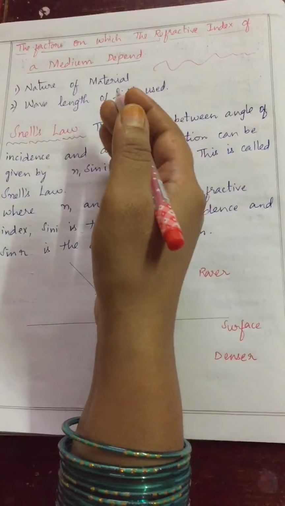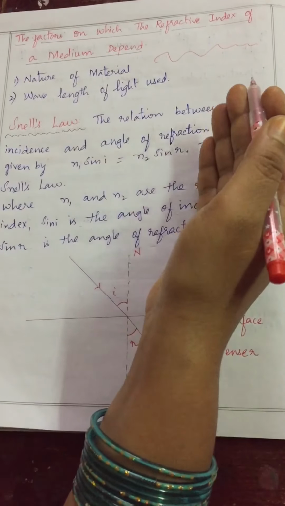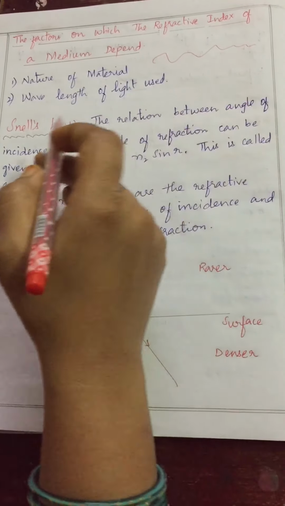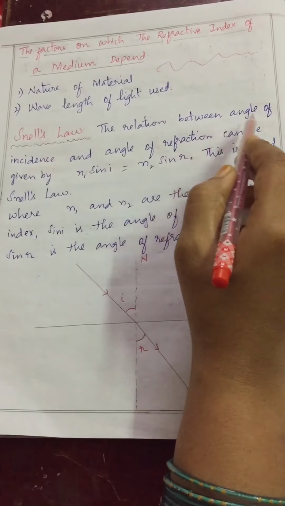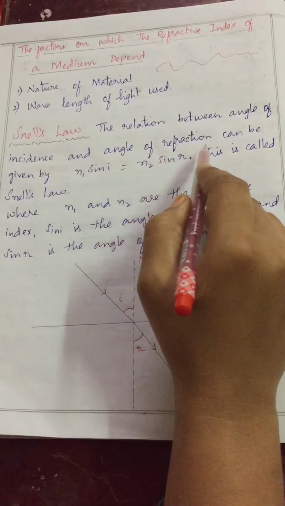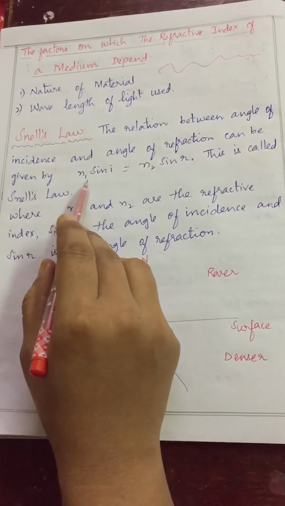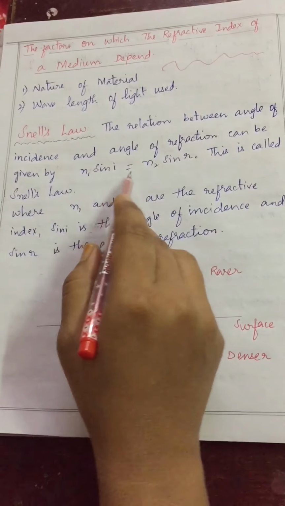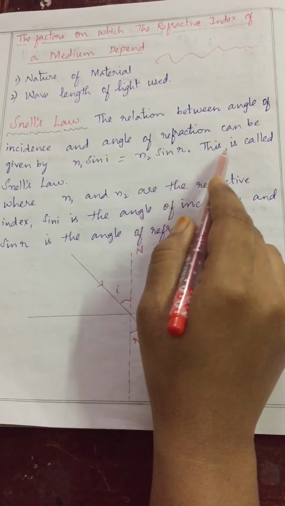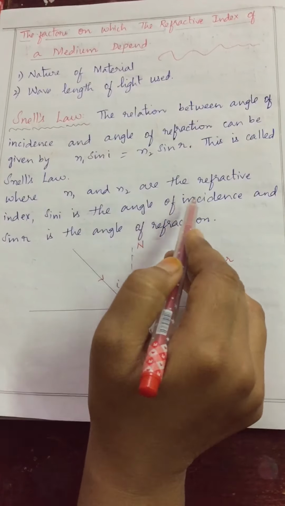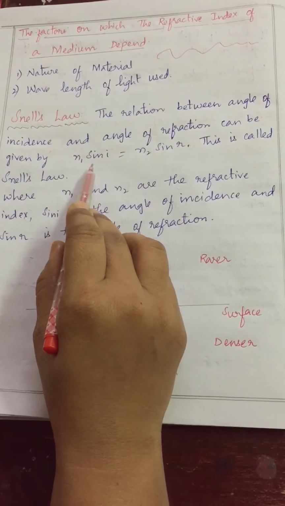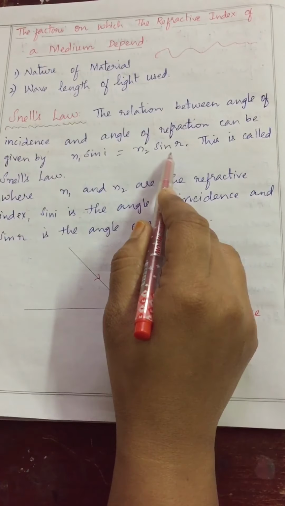Now, is there any relation between the angle of incidence and angle of refraction, children? Yes, there is a relation between the angle of incidence and the angle of refraction. That is nothing but Snell's law. Let's see what Snell's law is. The relation can be given by n1 sin i = n2 sin r. This is called Snell's law, where n1 and n2 are the refractive indices, i is the incident angle and r is the refracted angle.